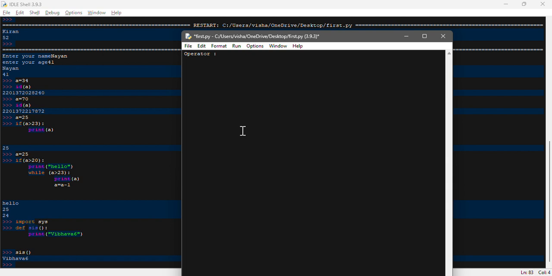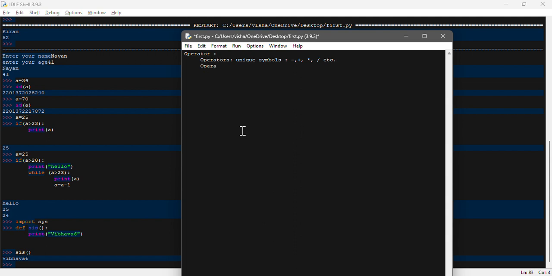One is the operators, which are unique symbols, and that can be anything, for example subtraction, addition, multiplication, division, etc. The second one is the operand.